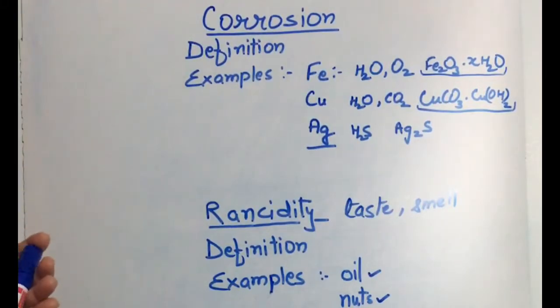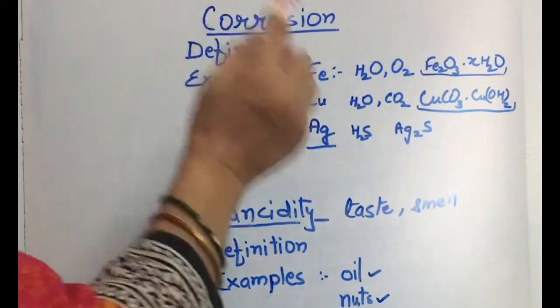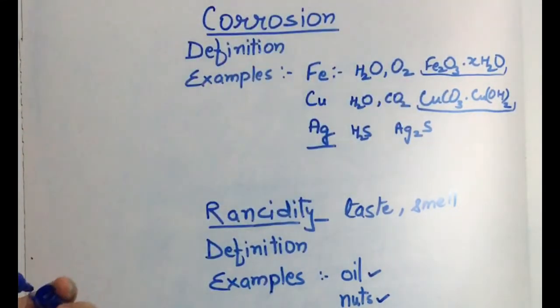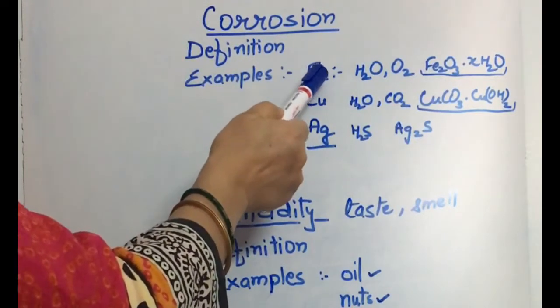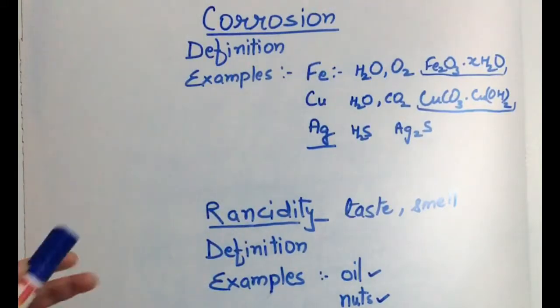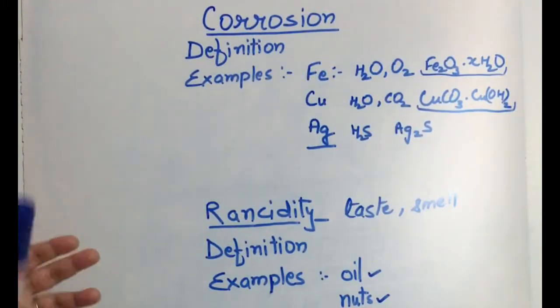Corrosion means the eating up of metals due to the reaction of metals with atmospheric gases. The next is the examples. Examples, we can take three examples. First, the corrosion of iron. We already know a lot about rusting.